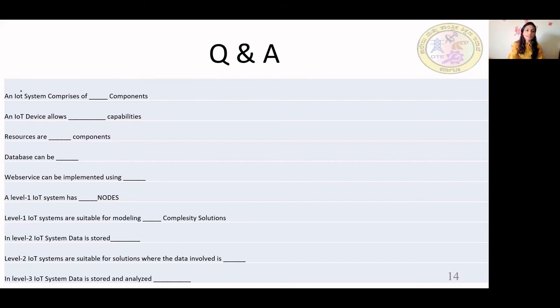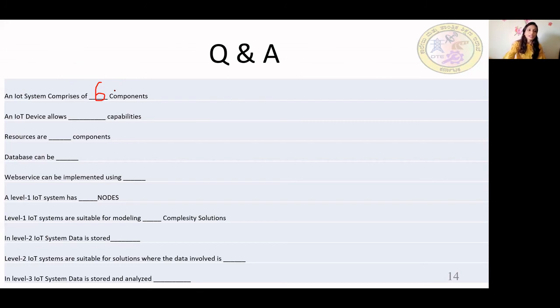Can you answer this? An IoT system comprises how many components? It is 6. Which are those 6 components? Device, resource, controller service, database, web service, analysis component, and application.